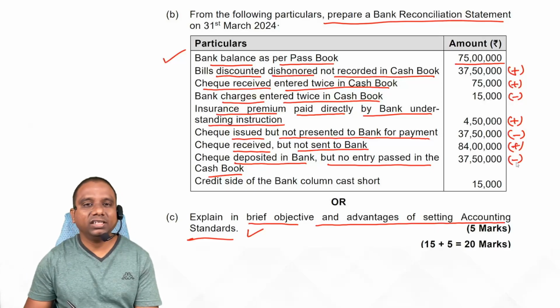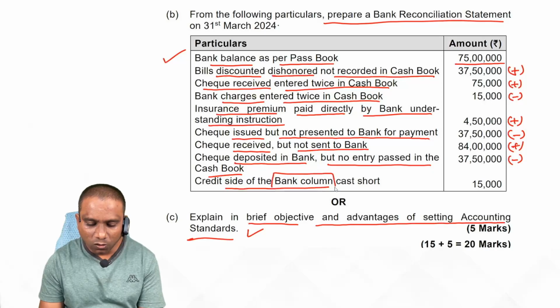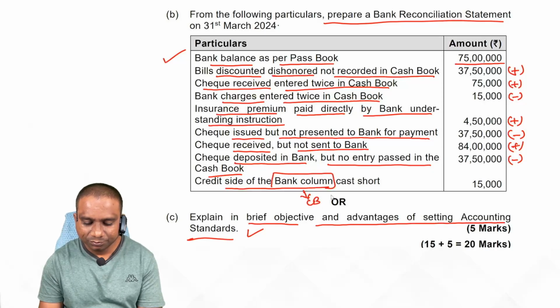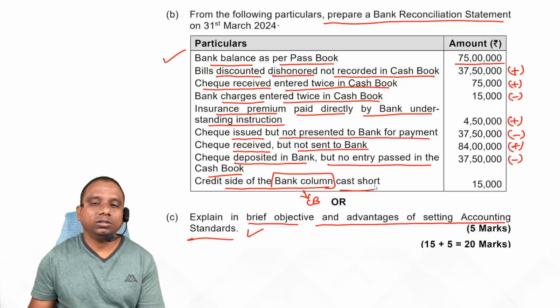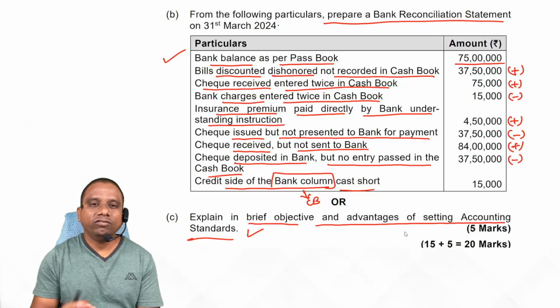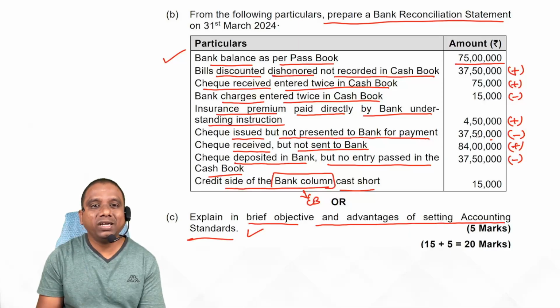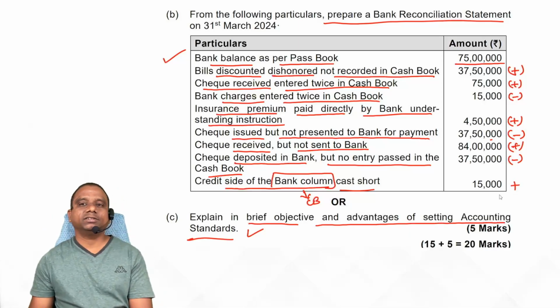Cash book balance decreases. Next, credit side of bank column. Bank column means cash book. Cast short. Credit side of the bank column cast short means payments are showing less. When payments are showing less, automatically cash book balance increases. So cash book balance increases.